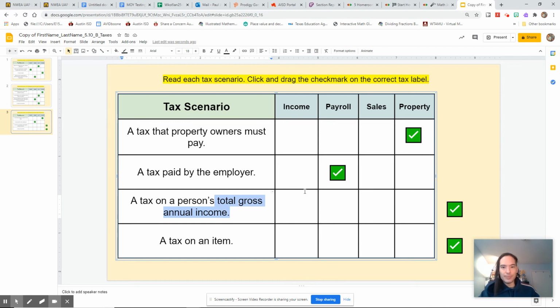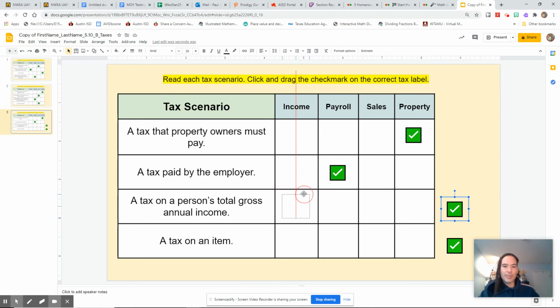All right. So once again, this word kind of gives you a hint. The total income, that's not a paycheck. That could be somebody also sold a car that year and made some money or something like that. So total income would be income tax.